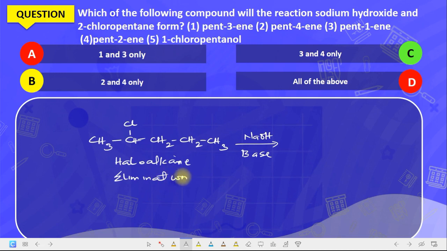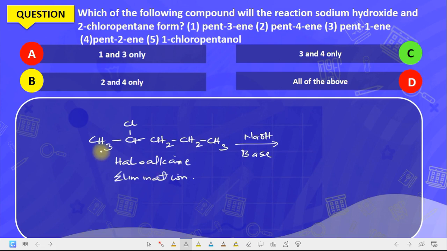In elimination reaction, it will form two products. One is a major product and the other is a minor product.